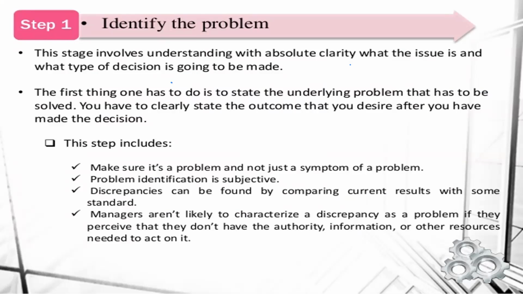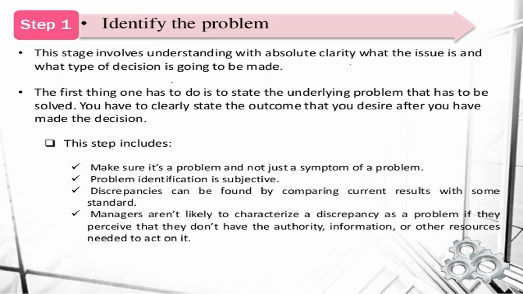So here, before taking a decision, the manager first identifies where the problem is. In which area we are having a problem, in which area we need to take a decision. They will recognize the problem they are facing, and whether it is a major problem or minor problem, they need to find out. That is also very important. So in this step we are doing that.